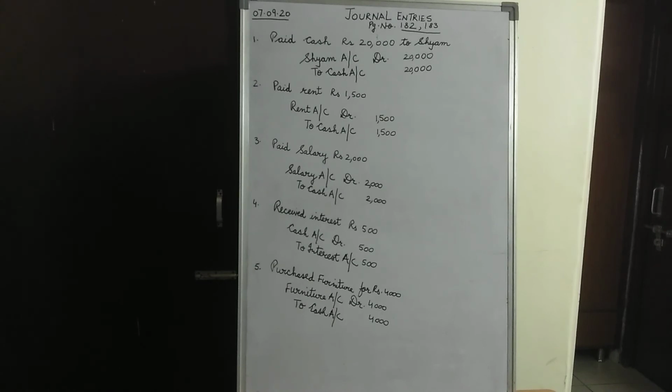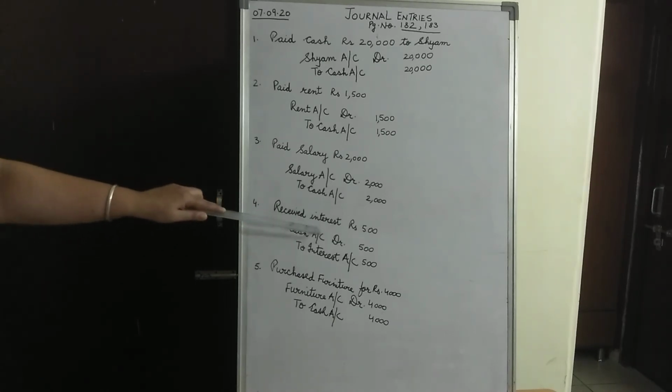Moving on to the next transaction children, which states that received interest rupees 500. Now children, when we talk of interest, interest is an income for the business. So children, it is also part of the nominal account but under the head incomes and gains. So when we talk of the interest children, the rule for the nominal account which would be applicable on this would be debit all the expenses but credit all the incomes. So the rule applicable over here would be credit all the incomes.